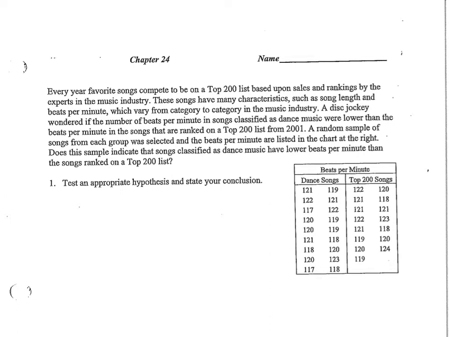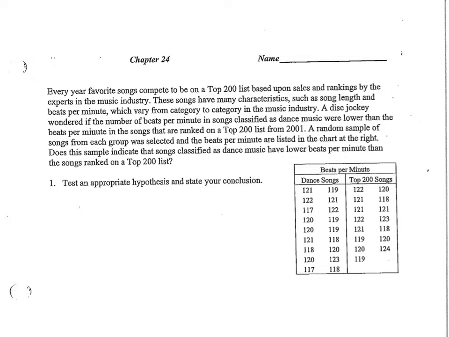Here we go. Last topic, the difference of means. Every year, favorite songs compete to be on the top 200 list based upon sales and rankings by the experts in the music industry. These songs have many characteristics, such as song length and beats per minute, which vary from category to category in the music industry.